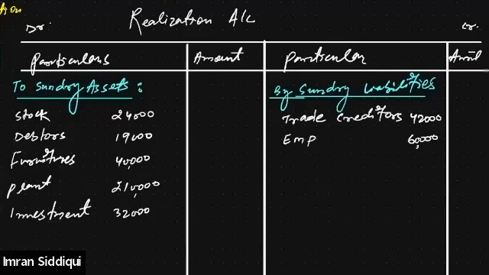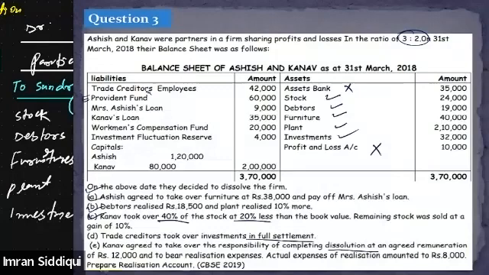Then we have Mrs. Ashi's loan. Now tell me whether Mrs. Ashi's loan will be reflected in the realization account or not. Whether I should write down Mrs. Ashi's loan or not. Tell me. A loan account should be made. Okay, so you are saying that we should first prepare the loan account and transfer Mrs. Ashi's loan to the loan account. No. First of all, a loan account must be transferred to the partner's capital account. But remember, only the partner's loan account needs to be transferred to the partner's capital account. That is what we covered in the previous class.